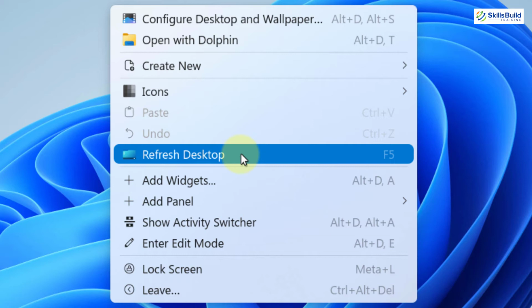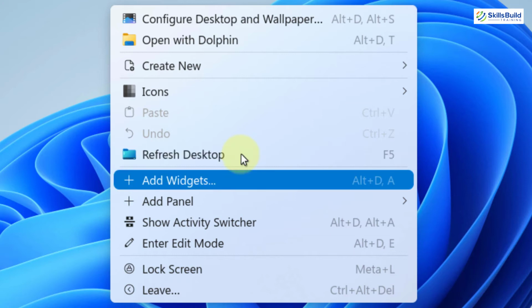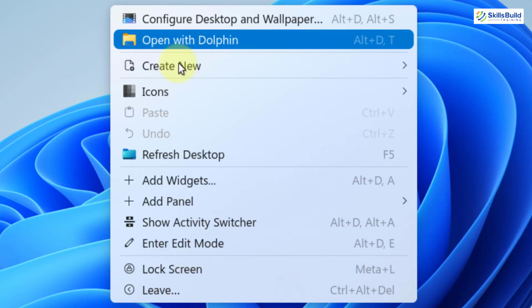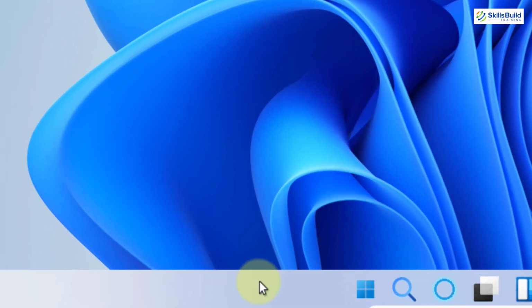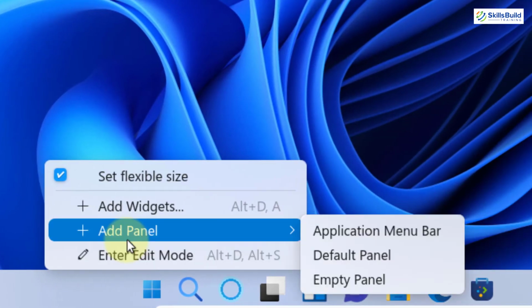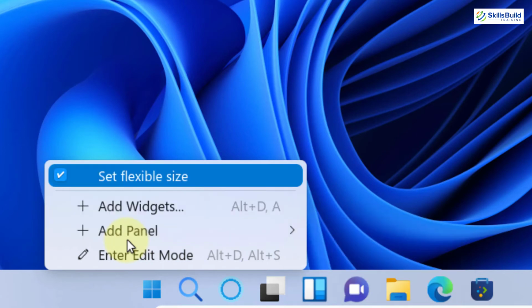But as I have mentioned, this particular operating system is a blend of Windows and Linux, that is why we have refresh desktop, but the rest of the things are from Linux, like add widgets, add panel, enter edit mode and other things. If you right click on your taskbar, in Windows 11 it will open taskbar settings, but as it is a blend of Windows and Linux, this time it is opening add panel, add widgets, select flexible size.